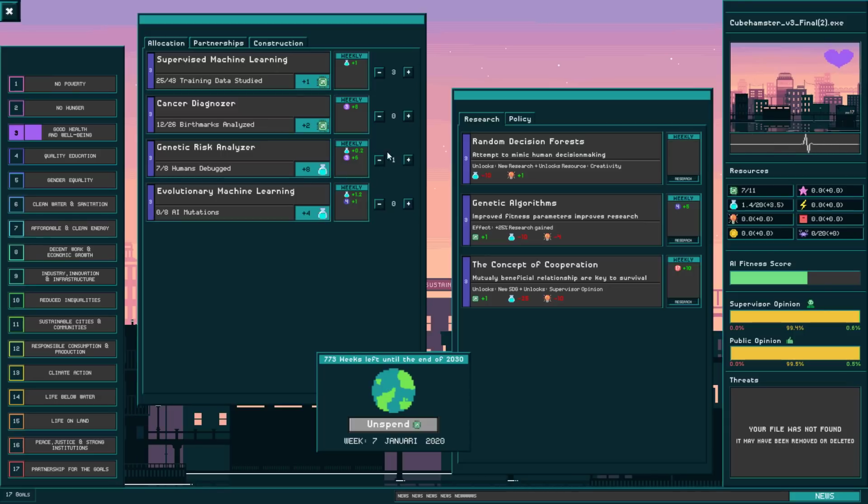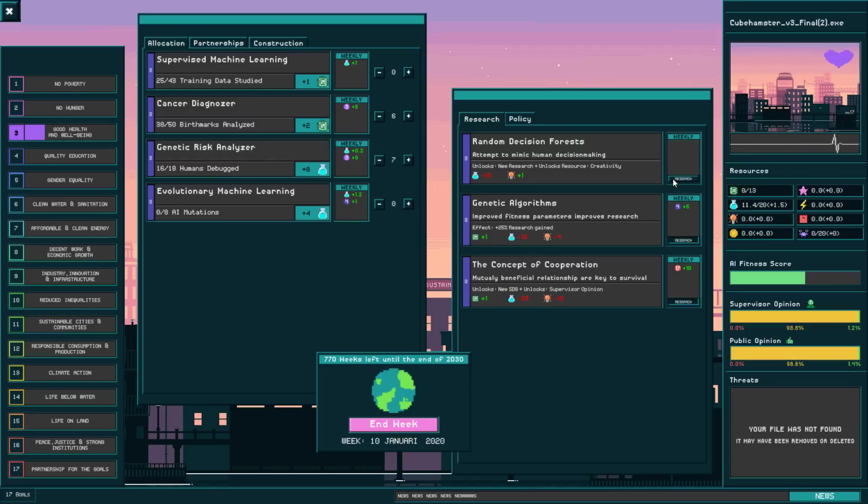So 1 more of this will give me a boatload of science, and I'm actually going to go do some more genetic risk analysis. I'm a little bit short of being able to unlock something else. Well, actually, let's just do another week. Oh, I need a bit more, damn. Let's do it like this. I mean, obviously getting more processing power in the long run is going to benefit my progress throughout the game greatly.